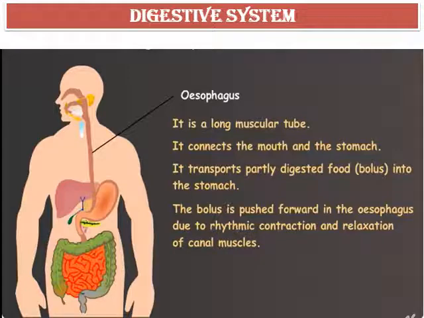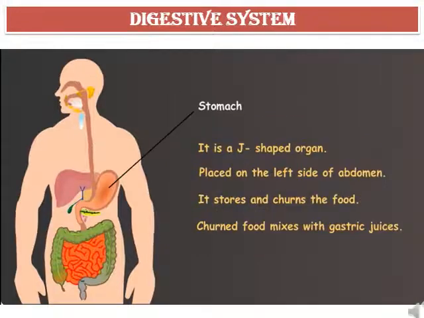Esophagus. It is a long muscular tube. It connects the mouth and the stomach. It transports partly digested food, that is bolus, into the stomach. The bolus is pushed forward in the esophagus due to the rhythmic contraction and relaxation of the canal muscles. The esophagus pushes the food towards the large sac-like part of the alimentary canal called the stomach.